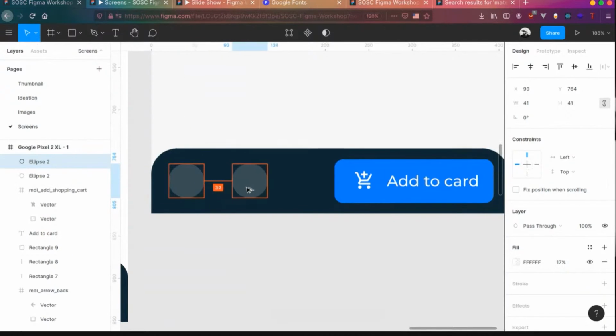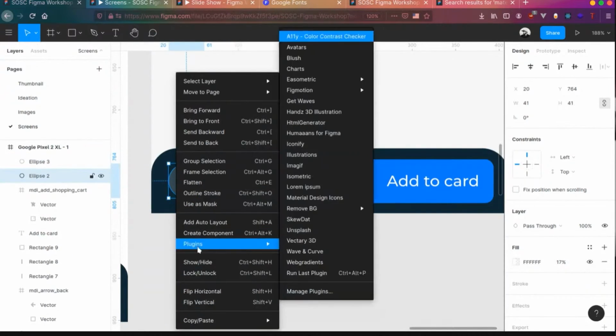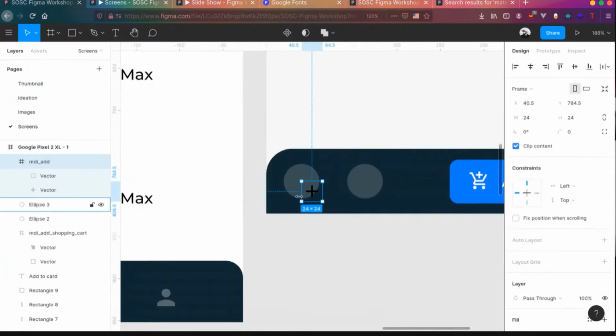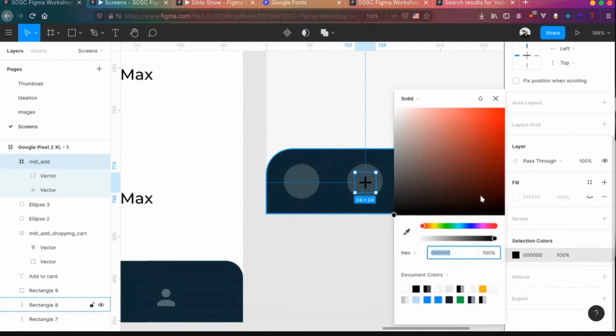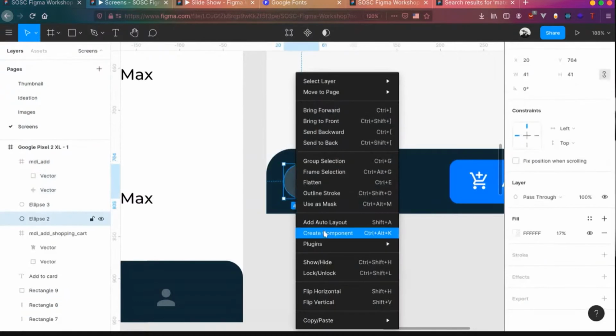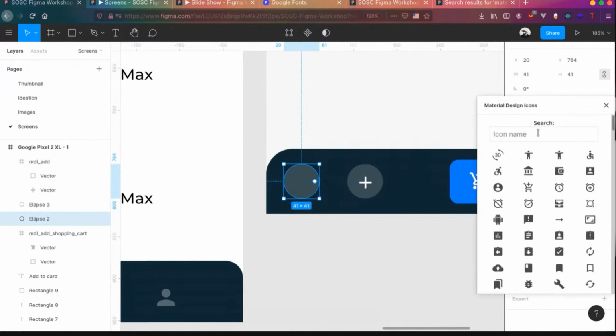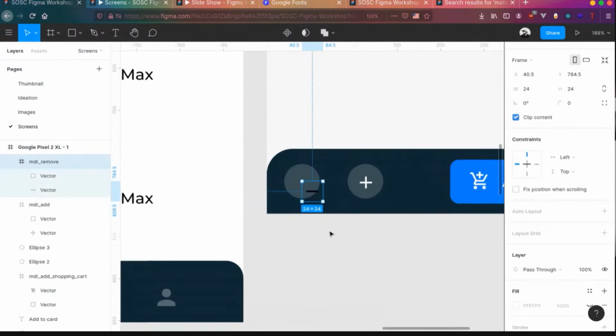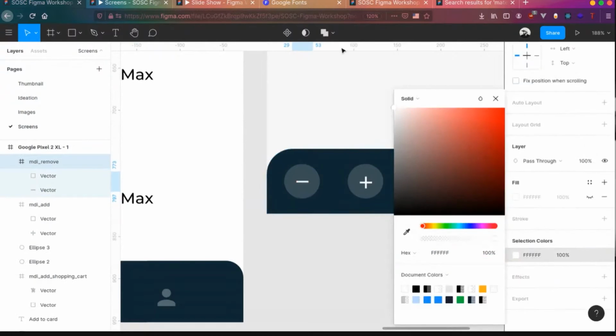And duplicate it. We need two icons over here. Add icon. We can go inside this. Change the color to this. We have the counter thing ready.